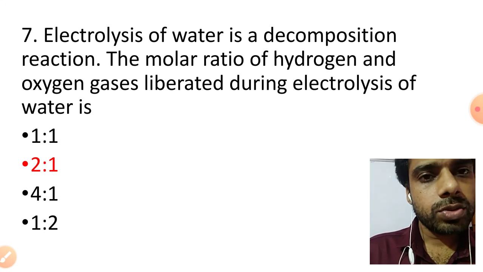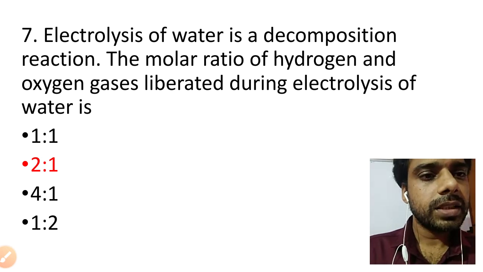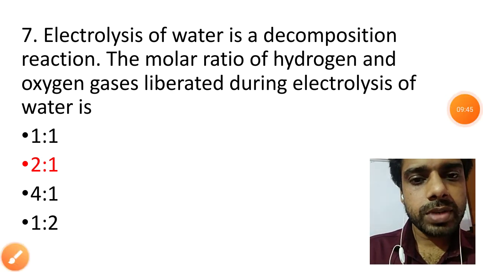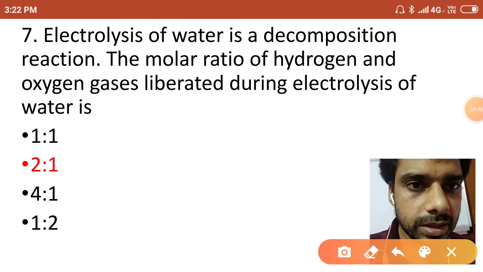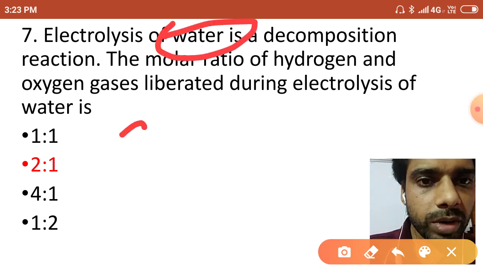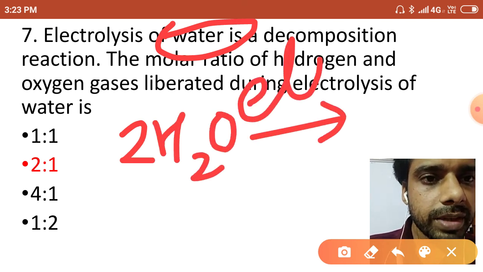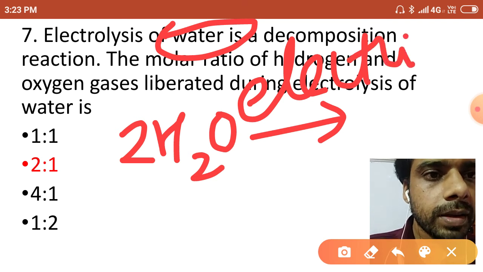Okay, now next question: electrolysis of water is a decomposition reaction, and this is a very simple reaction. The question is the molar ratio of hydrogen and oxygen in the electrolysis of water. So you have to write the reaction 2H2O, and here you give electricity.